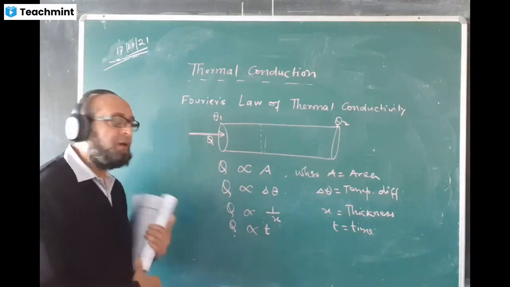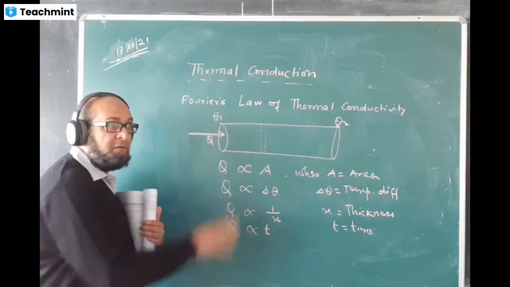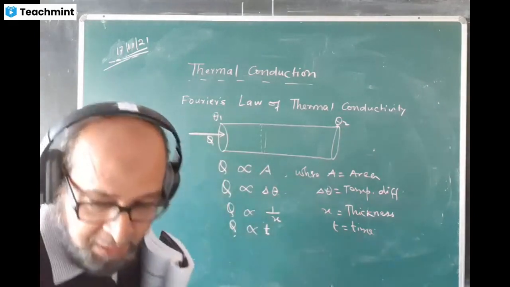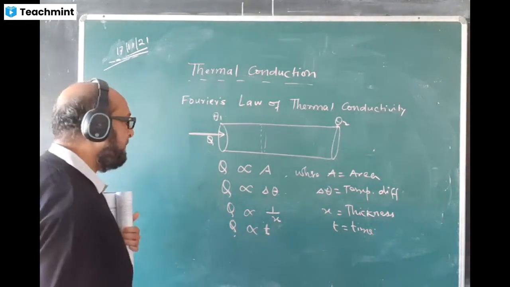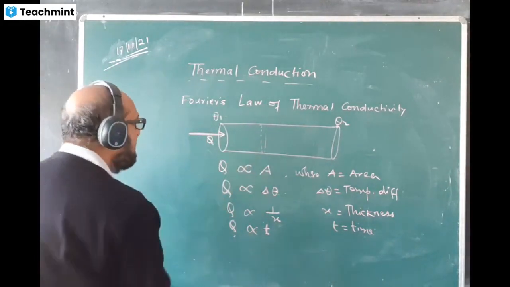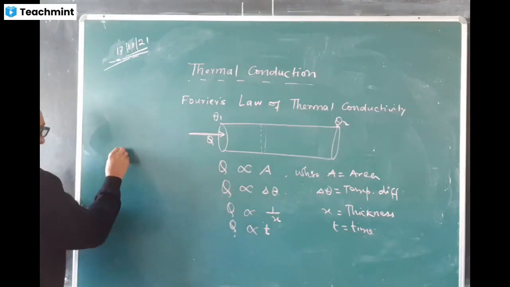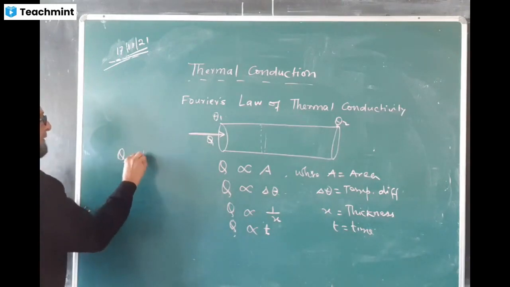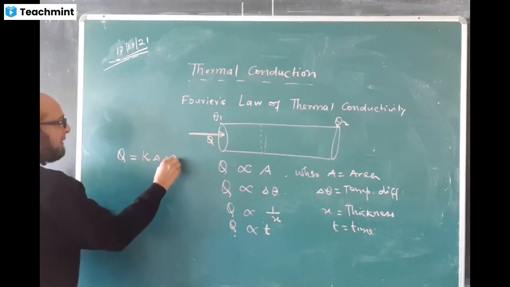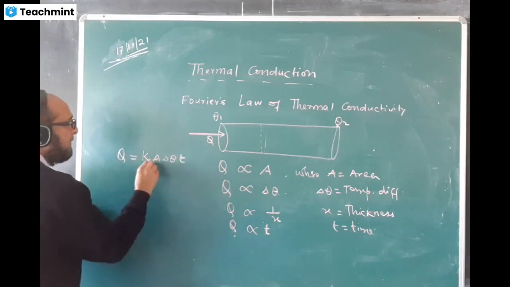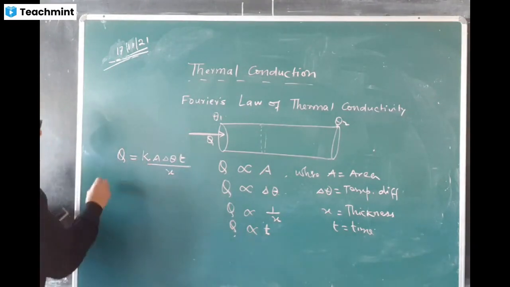If you heat it for a longer time, more quantity of heat. When the time is more, the more quantity of heat will be there. If you heat it for less time, then the quantity of heat will be less. So combining all these factors, we have the formula. Please write down the formula. Q equals K A delta theta t by x, since it is inversely proportional to x.